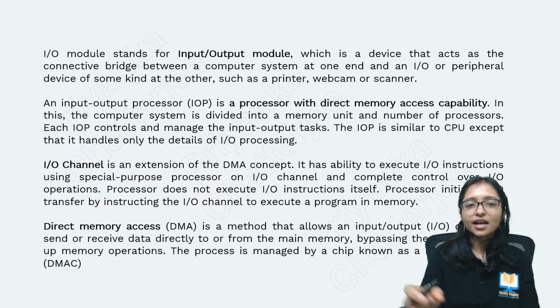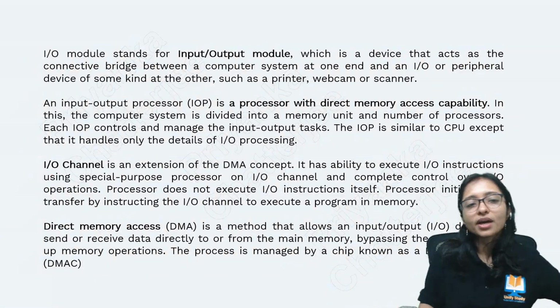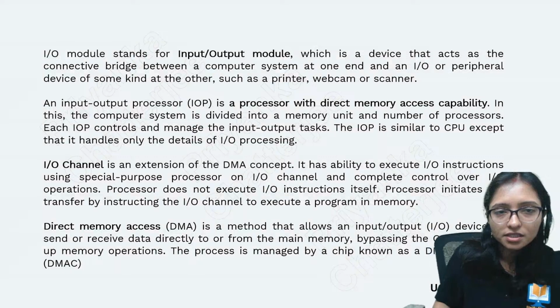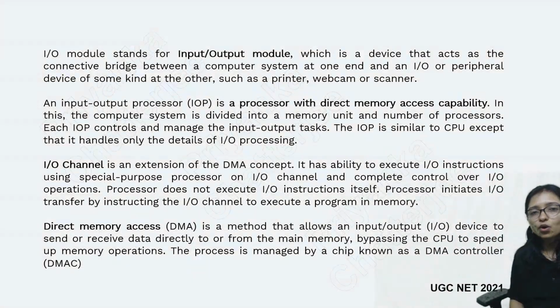Now try to go through it a little bit so that you can understand the difference between these. IO module stands for input output module, which means peripheral devices: camera, printer, webcam, scanner. These are input output devices. Next one is the input output processor.